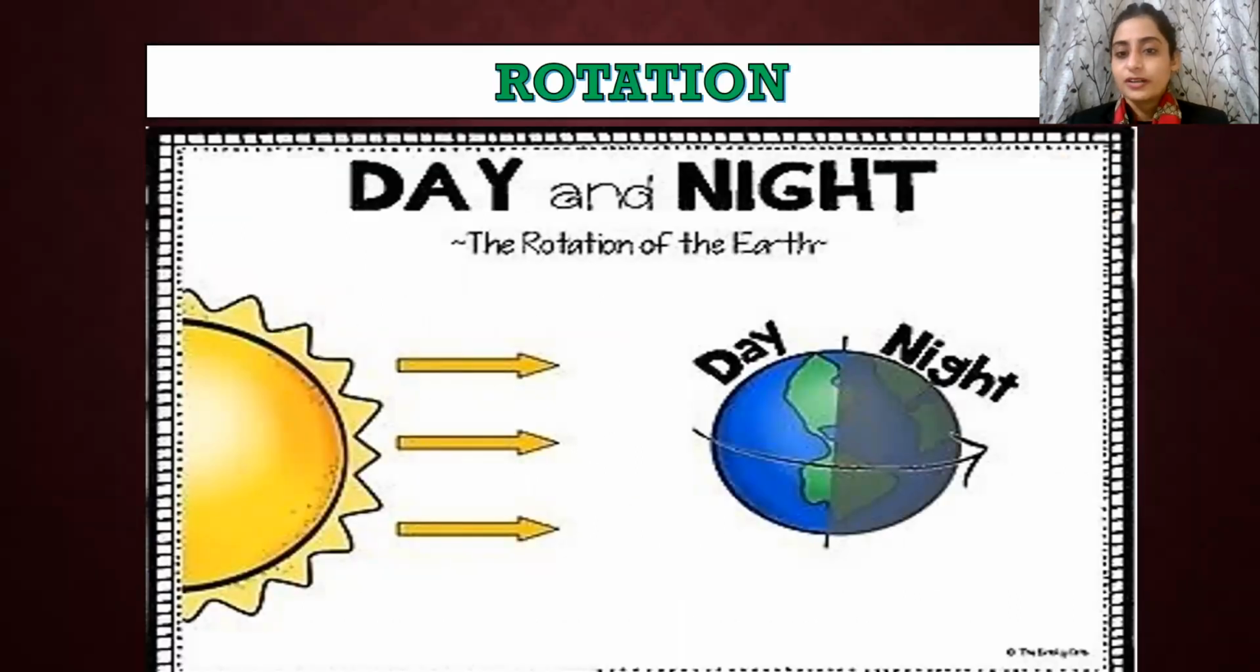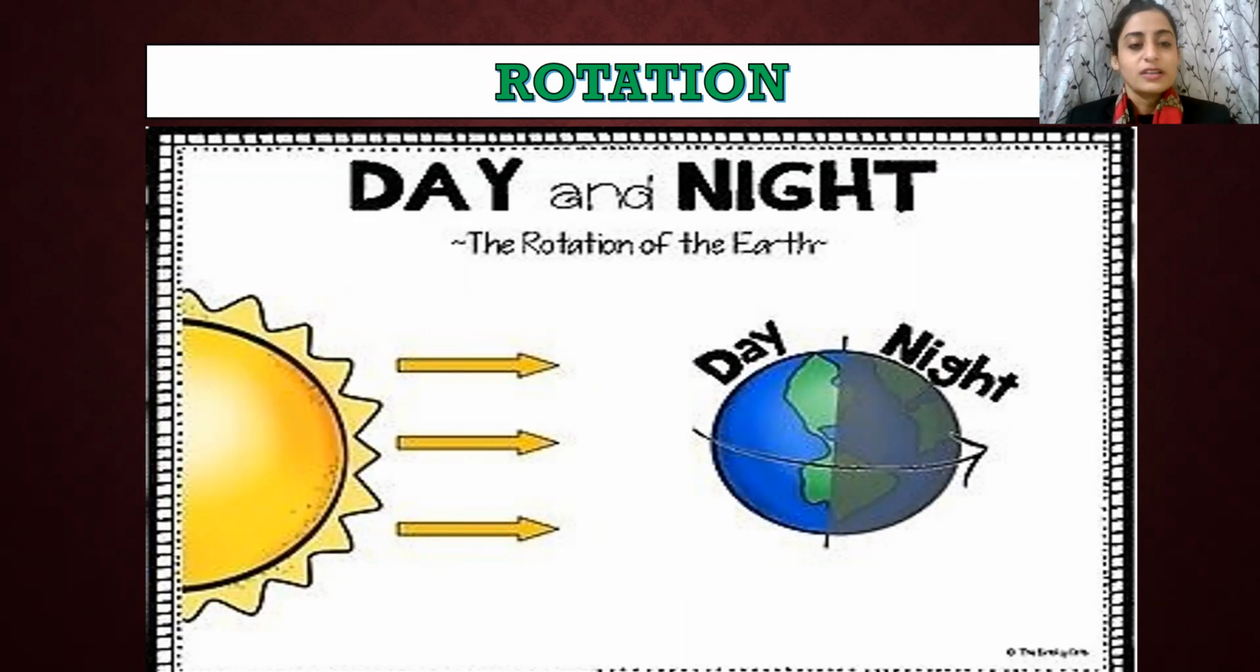We have rotation here. Okay, let's see. The rotation of Earth. As you can see, Earth over here, we have day and night. Okay, so this is the result of rotation. What happens when the Earth rotates? Day and night happens. How?